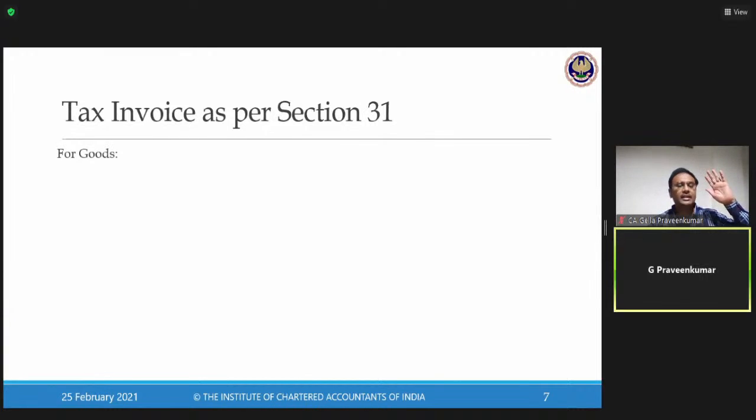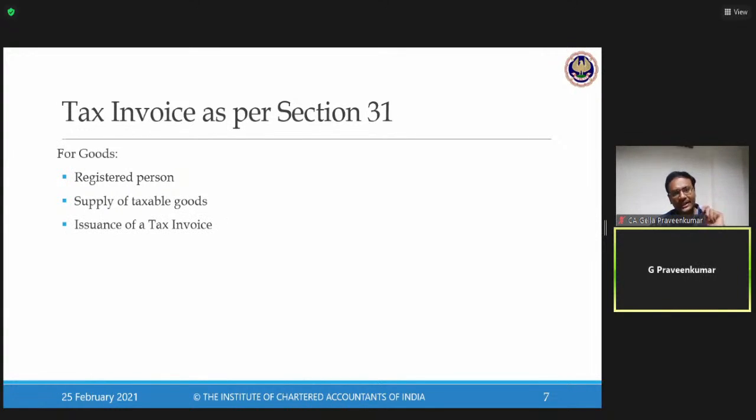Now we will move on to an important provision called Section 31, which deals with issuance of a tax invoice. First we will start with goods. In relation to goods, a registered person. Who is a registered person? Last session we discussed registration. A registered person is a person who is required to get registered, a taxable person who has crossed the threshold limit. The person who has obtained a proper registration is called a registered person. A registered person who is making a supply of taxable goods, make a note, not exempted goods, only taxable goods, has to issue a tax invoice.